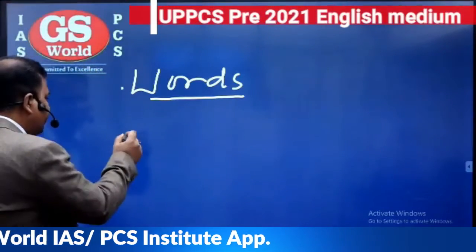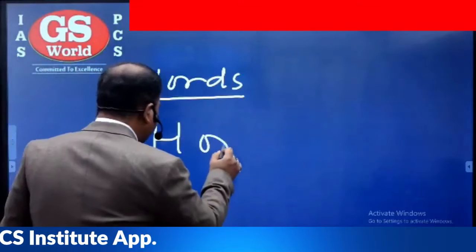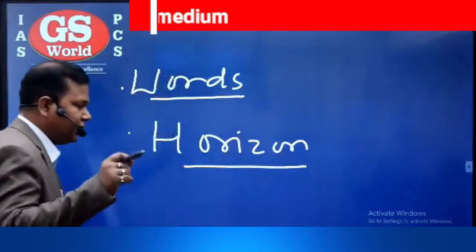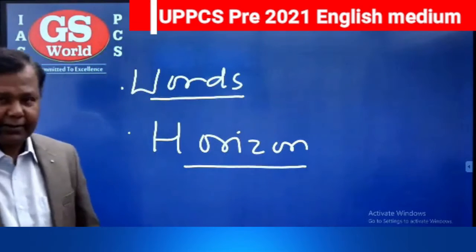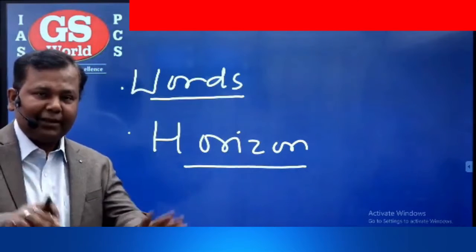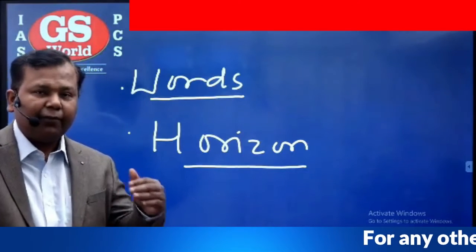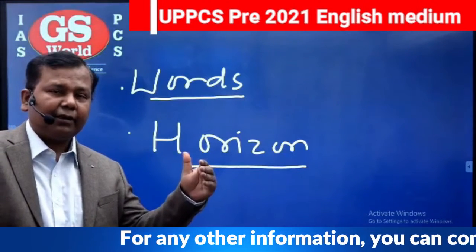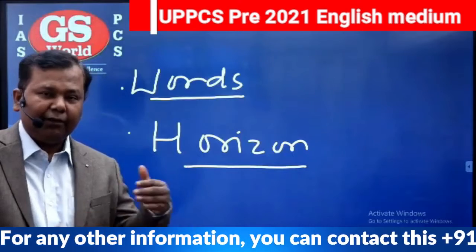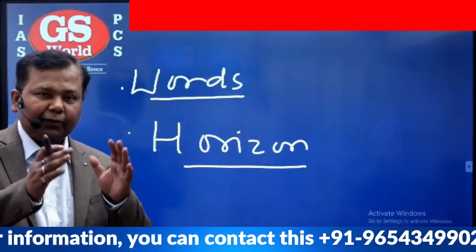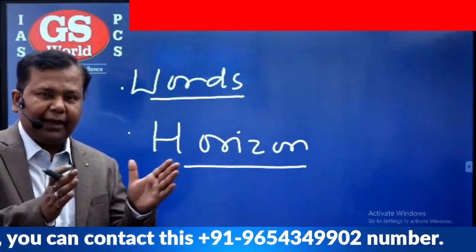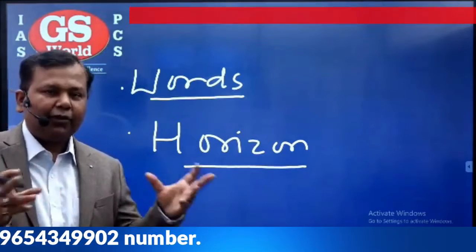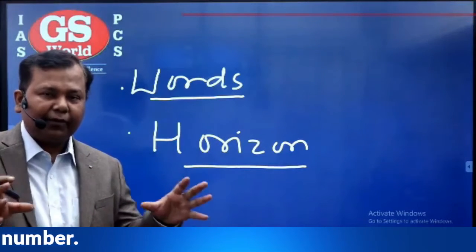Then, how do we limit the horizon? When I say horizon, like when we start covering the political system, the constitution itself is a part of the political system for the purpose of governance. Correct? But the word constitution is written separately in the syllabus, and political system is written separately. So we have to fix the horizon. We have to fix the limit. We have to know the extent up to which we have to cover the political system.